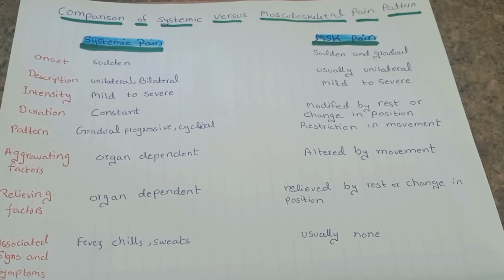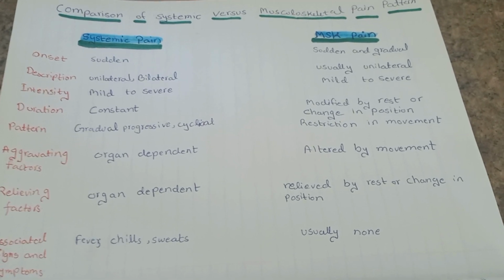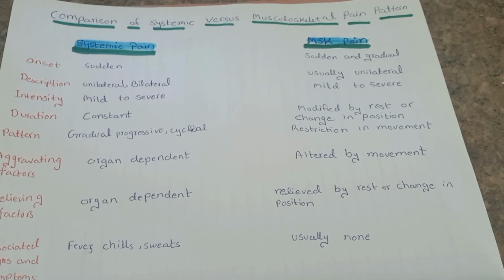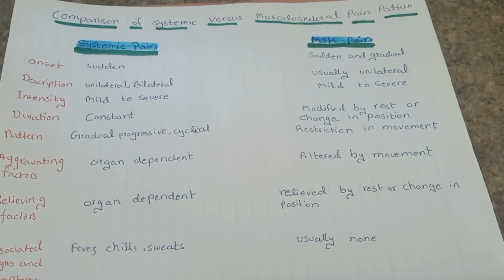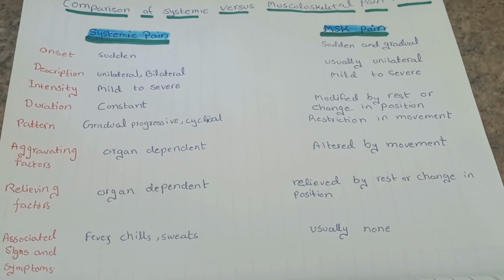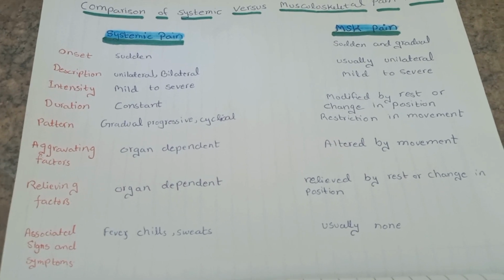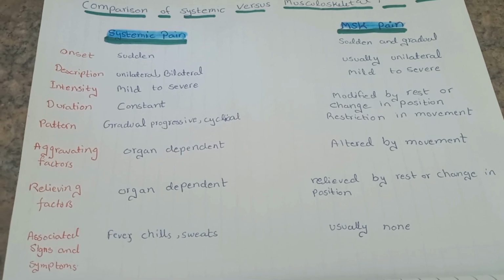When we talk about the description of systemic pain, it is usually unilateral or bilateral. And if we further describe the pain in case of systemic, it can be knife-like, it can be cutting, it can be throbbing, there can be bone pain in case of cancer, for example.